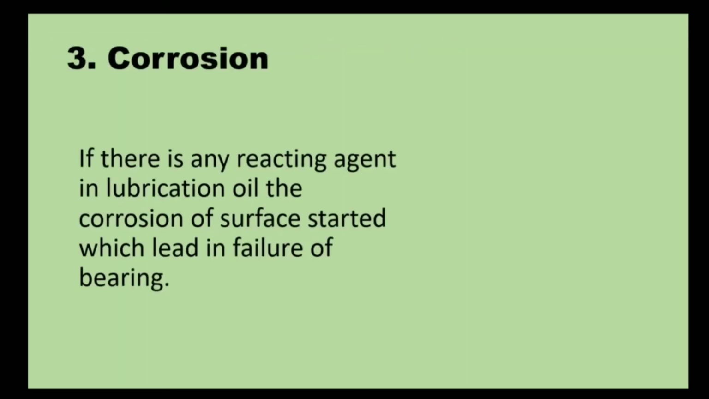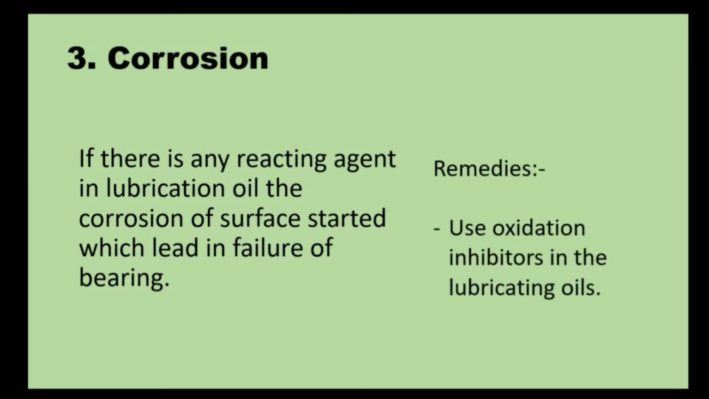Now come to the third one, corrosion. As the name suggests, when corrosion of a surface occurs in the sliding contact bearing, that type of failure is called corrosion. What happens in this? If there is any reactive agent in the lubricating oil, corrosion of the surface starts, which leads to failure of the bearing. Simply, if there is any reactive agent, it will react with the bearing surface and corrosion starts in the bearing. So to avoid this, we use proper good quality lubrication oil and use oxidation inhibitors in the lubricating oil, which avoid the corrosion of a bearing surface.